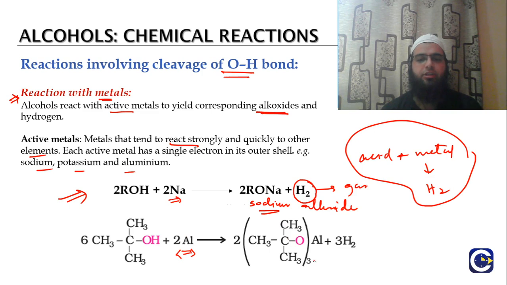This is the aluminum alkoxide formed in this case, and we have hydrogen gas as well. So this is a simple reaction which is similar to an acid-base reaction. The metal that we use in this case acts like a base, which is replacing this hydrogen and substitutes itself at that position. So this is a simple reaction.